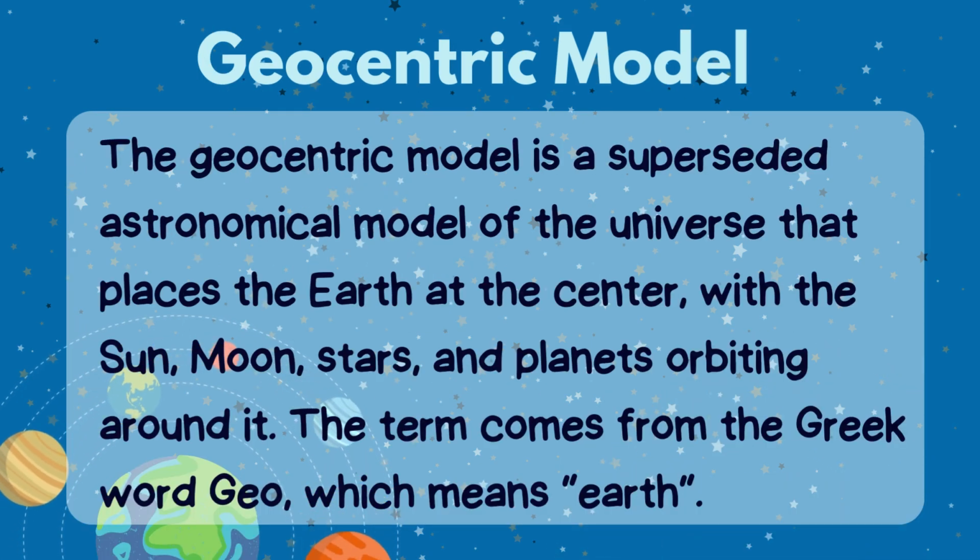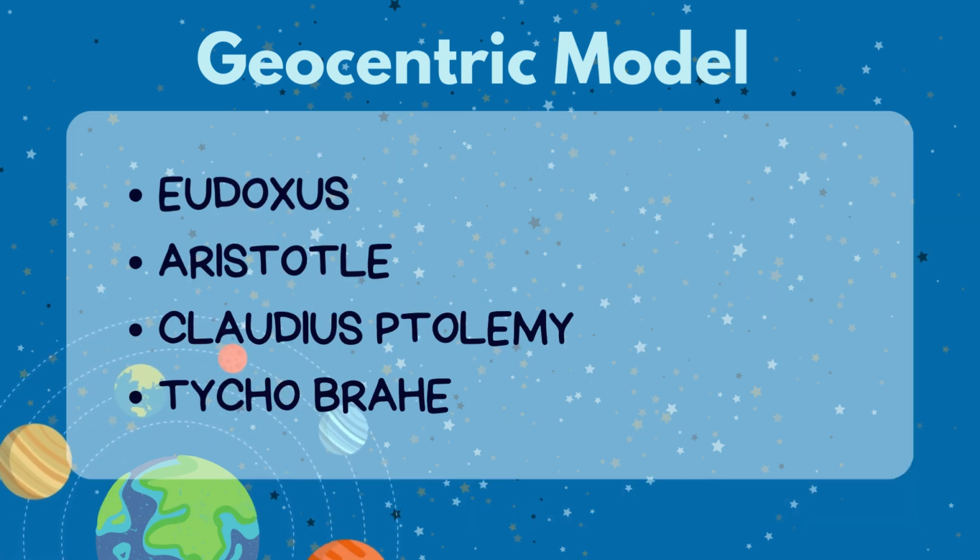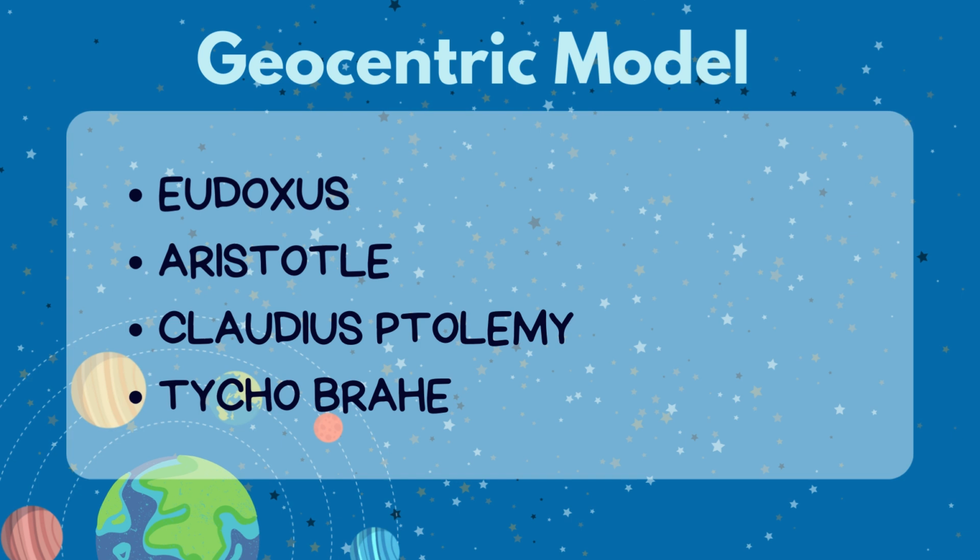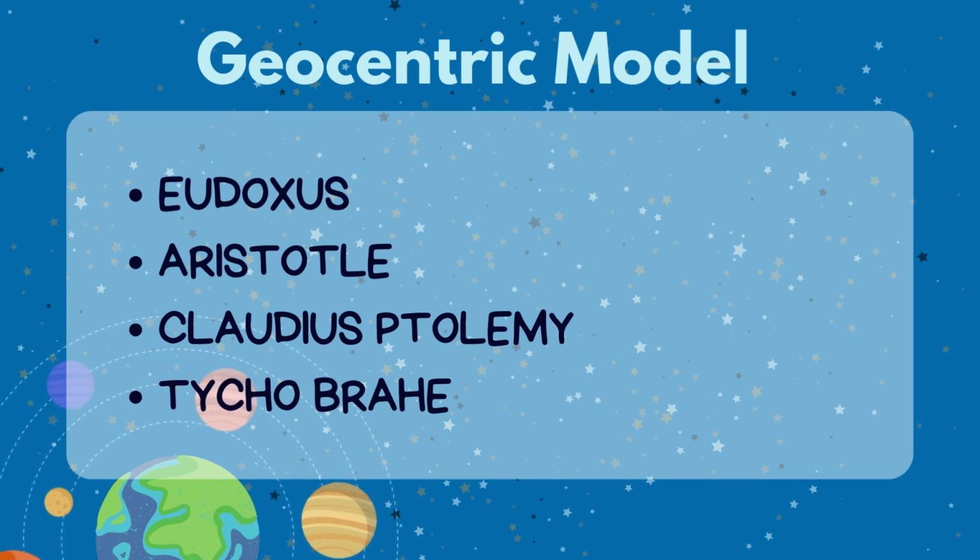The geocentric model is a superseded astronomical model of the universe that places the Earth at the center, with the Sun, Moon, stars, and planets orbiting around it. The term comes from the Greek word geo, which means Earth. And also, there are four astronomers who believed in the geocentric model, such as Eudoxus, Aristotle, Claudius Ptolemy, and Tycho Brahe.